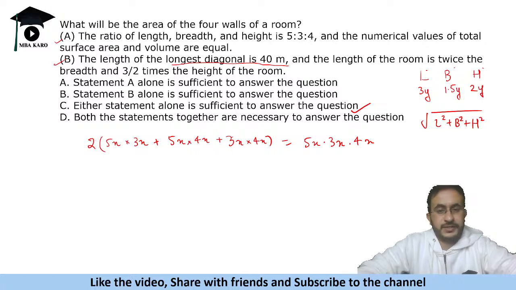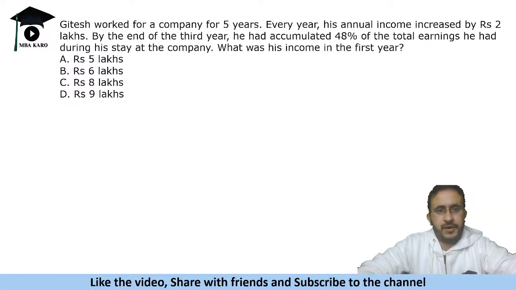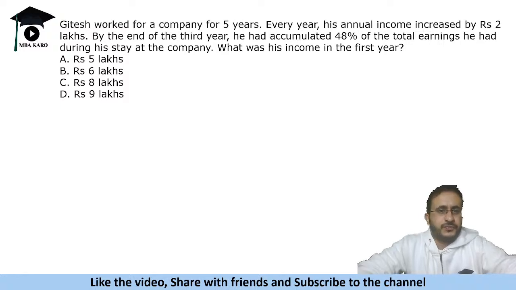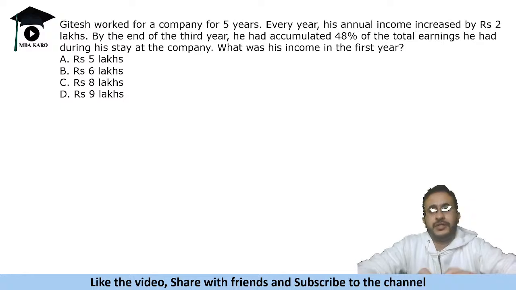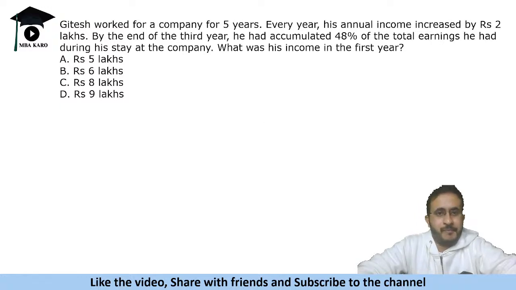Okay, so let's see the next question. Gitesh worked for a company for 5 years. Every year, his annual income increased by rupees 2 lakhs. By the end of the third year, he had accumulated 48% of the total earnings he had during his stay at the company. What was his income in the first year? So, हर साल 2-2 लाख की हाइक मिल रही है. Good company, isn't it?